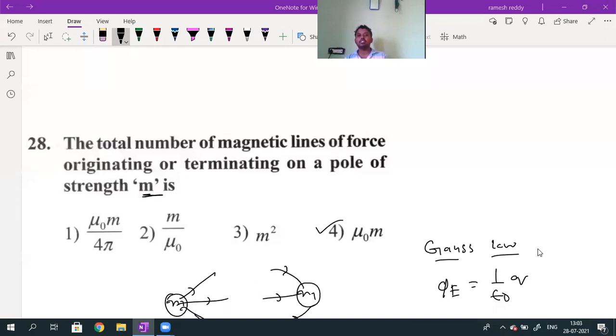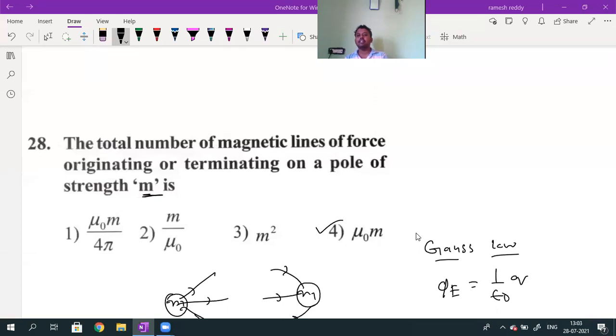Sir, is it useful, sir? Which one useful, Akshata? How can you come to know the question is for free space? Because in all the options, mu naught is given. Which confusion, Shivani? Question numbers. Question numbers for the assignment.